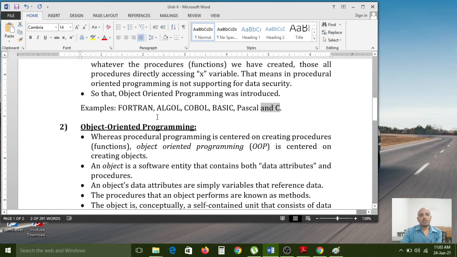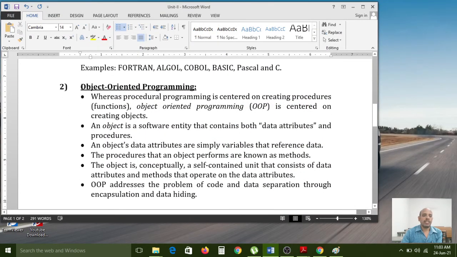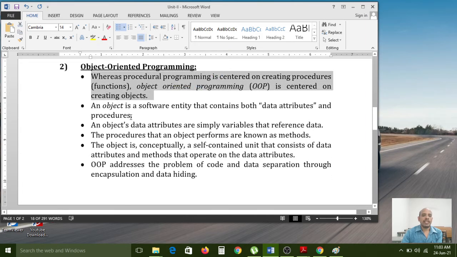So now you have understood procedural oriented programming. Next we have to see object oriented programming. Carefully observe the selected text, then only you will get correct awareness of the difference between procedural oriented programming and object oriented programming. Procedural programming is centered on creating procedures. That is, in procedural oriented programming, you concentrate only on creating functions. So creating the functions and data members is completely related to procedural oriented programming, okay?